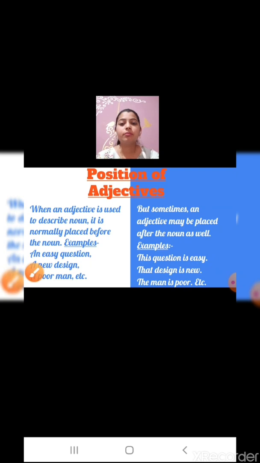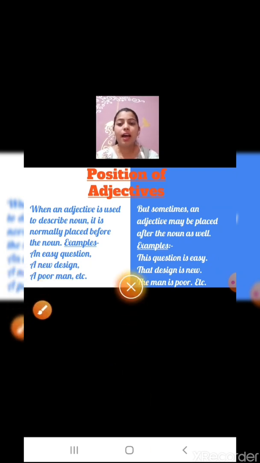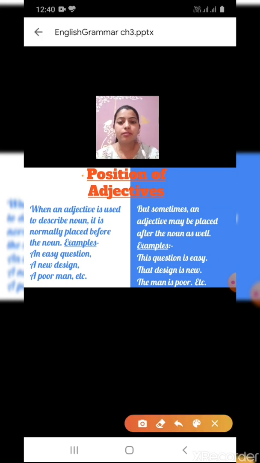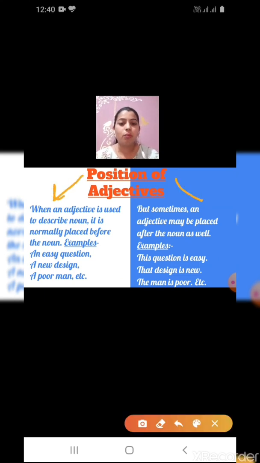Now we have position. Now we have the position of adjectives, which means where we are supposed to put adjective words. Now let's read the first one.